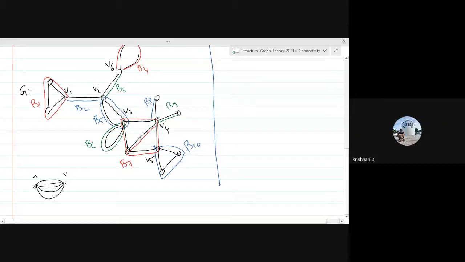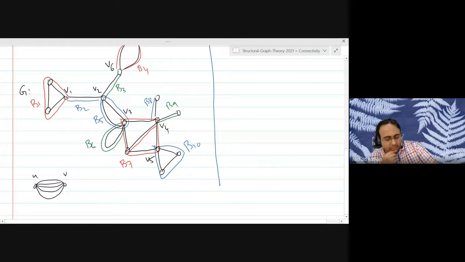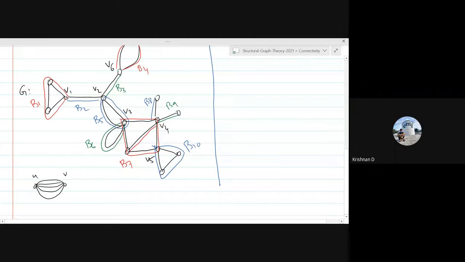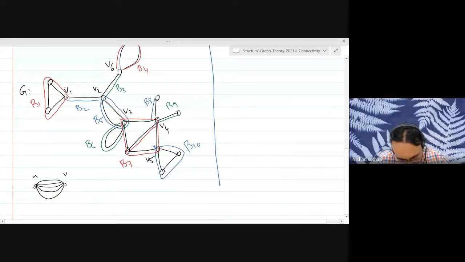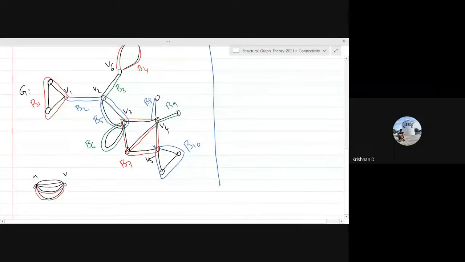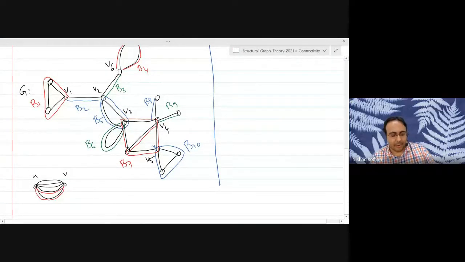I think there should be like 3 blocks or something. Not sure. Why can't they all belong to one block? Because any two edges belong to a cycle, right? Yeah, any two belong to a cycle. So that means that they are all going to be.